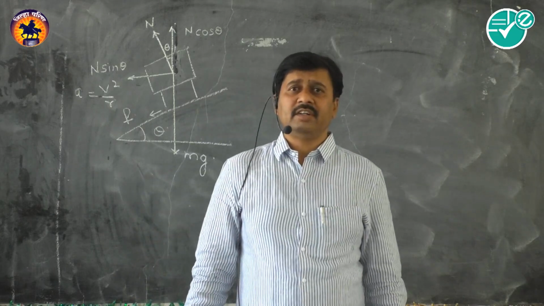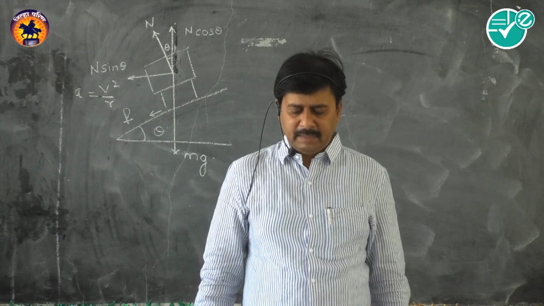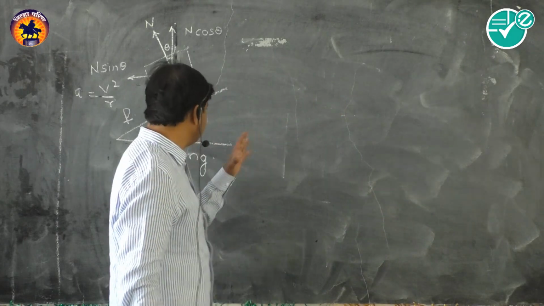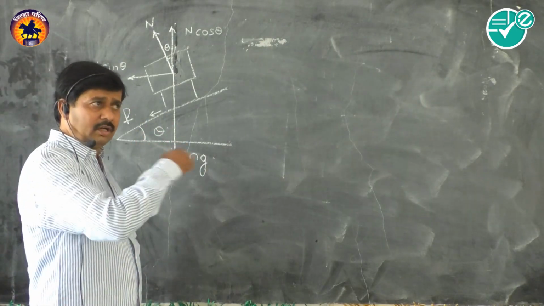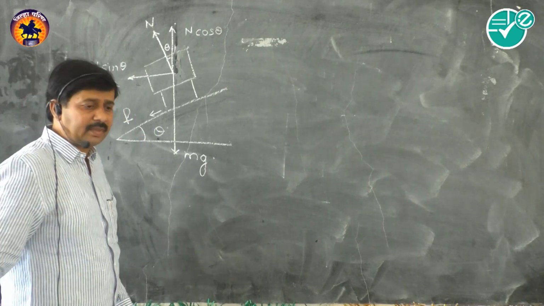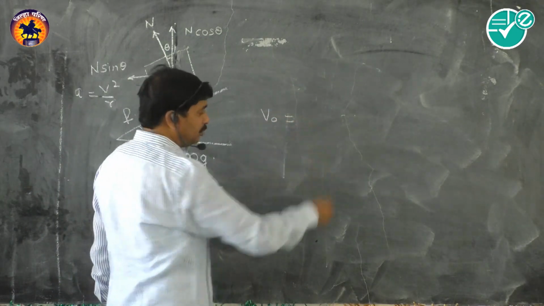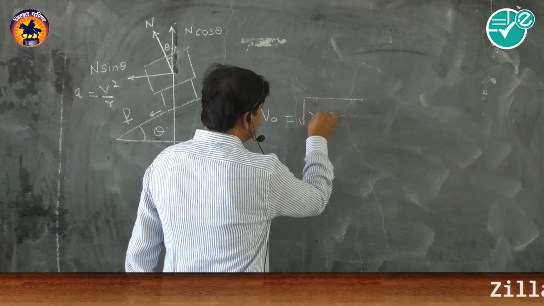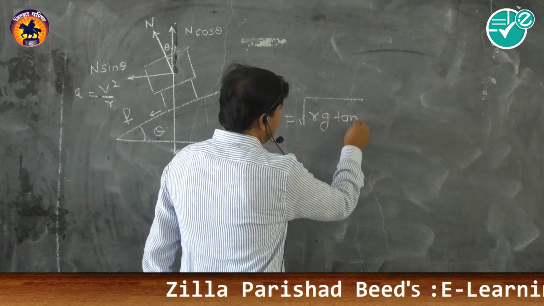So these are the different forces. Taking all those forces into consideration, we can have the equation for the maximum safety speed, from the forces acting on this vehicle whenever it is crossing the curved road, which is provided with banking at the angle of banking theta. We will not go into the details of that derivation. V0, the maximum safety speed, will be equal to